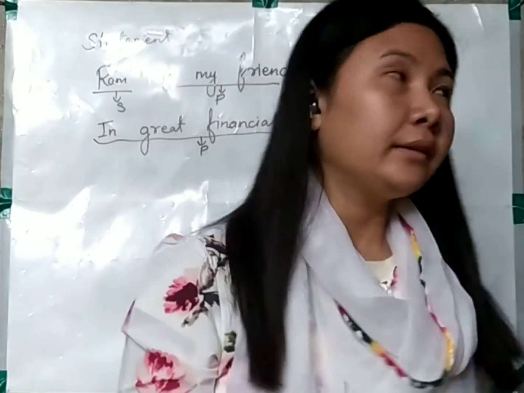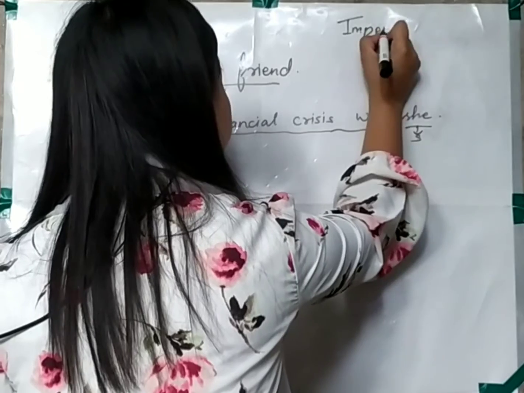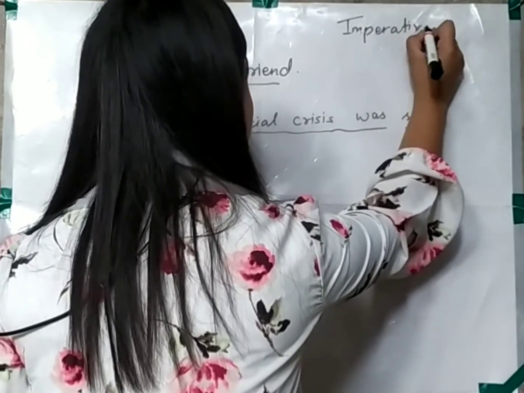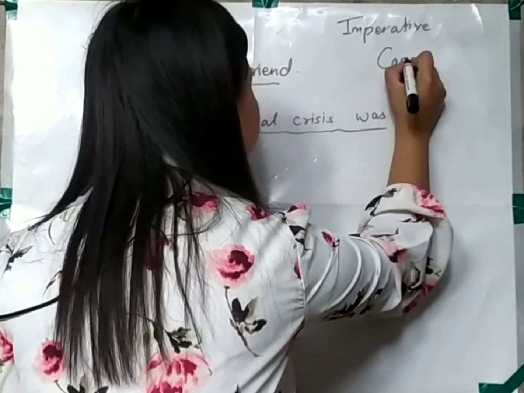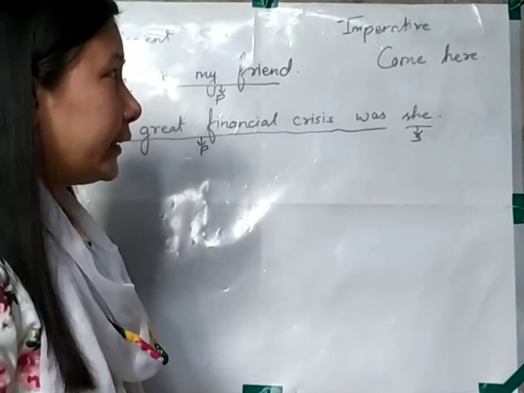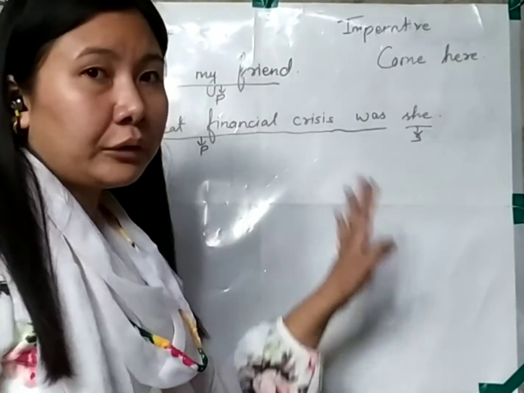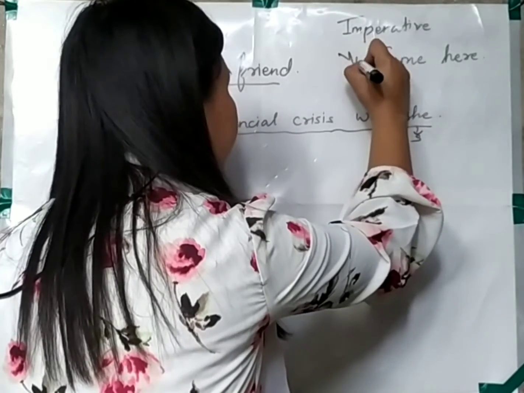And then in imperative sentences, let's take one example. If I say come here, when I say come here, if you look at the words, you don't find the subject, but you need to understand that the subject is implied and the subject is you.